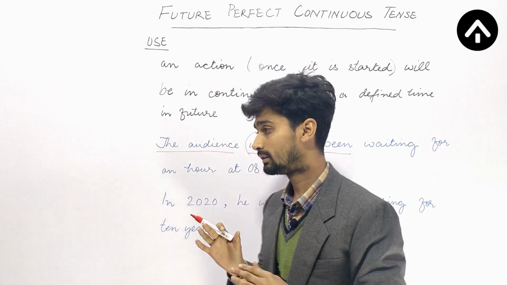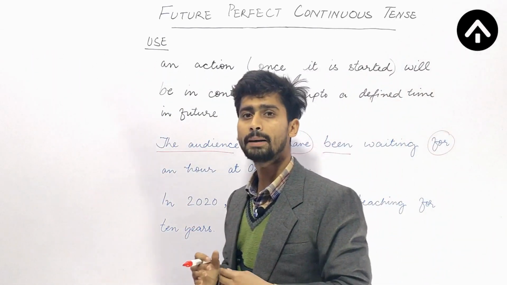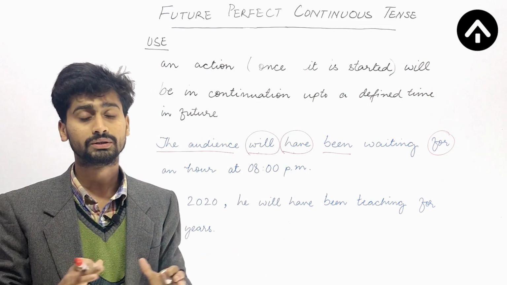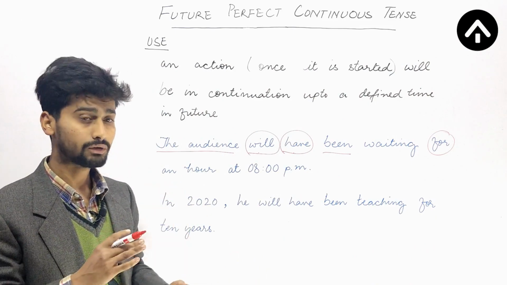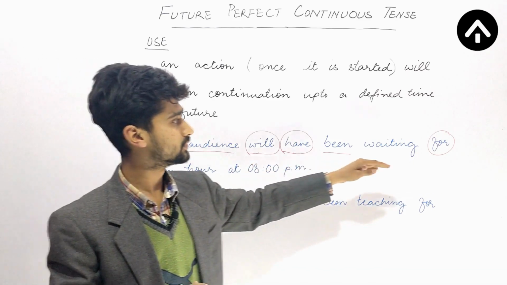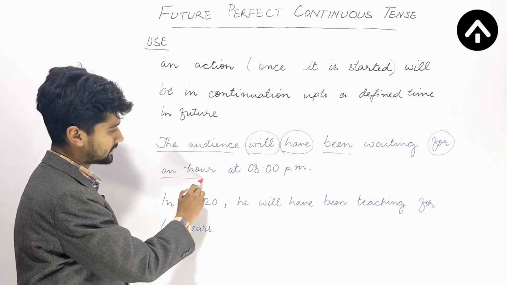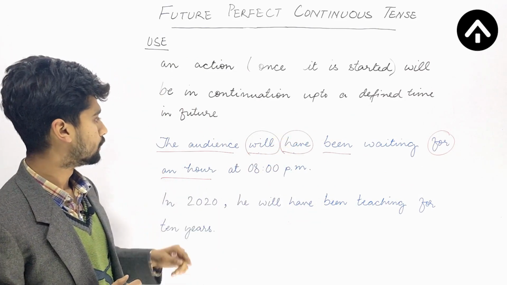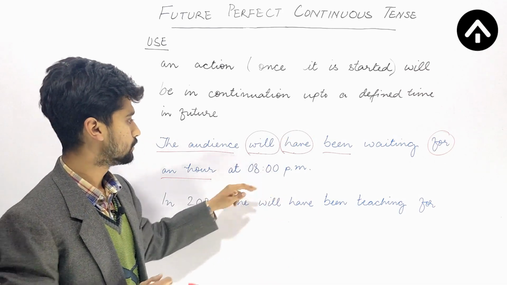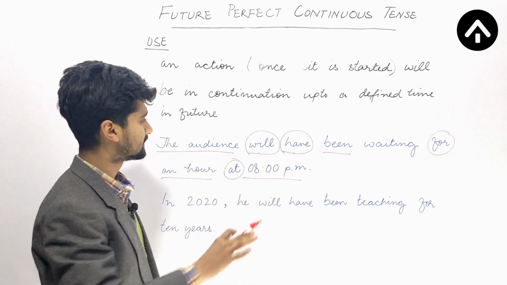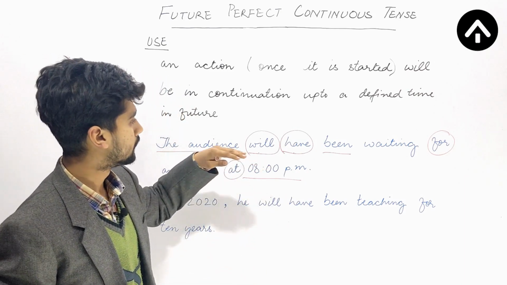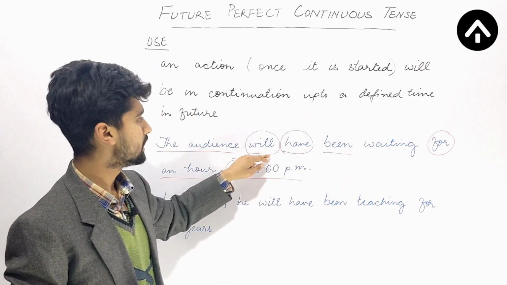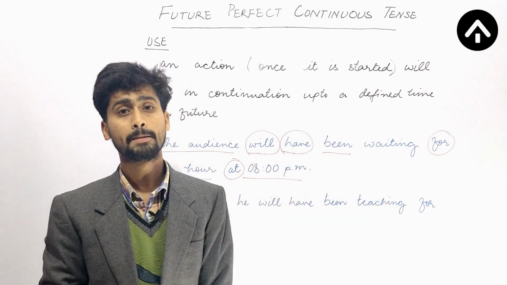Now let's take a look at this word for. Why am I using the word for? So it's so simple. Let me tell you that whenever we talk about the duration, the span, the gap, duration of time, we use the word for. Okay, so an hour is actually the duration, the period of time, and that's the reason why I'm using for, not any other preposition. At 8 p.m. I'm using at, so that's a different thing, but the important thing is you need to concentrate on this part of the sentence. Will have been waiting. So will have been and then ing form of the main verb.